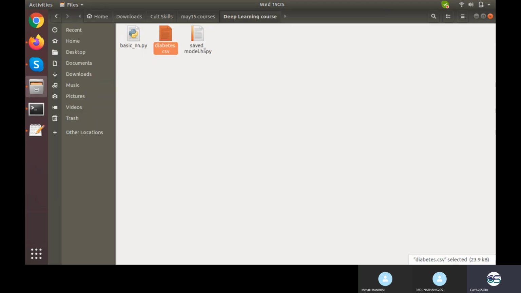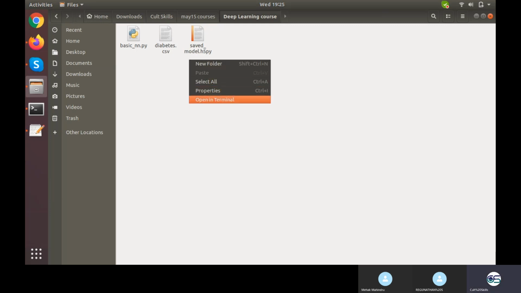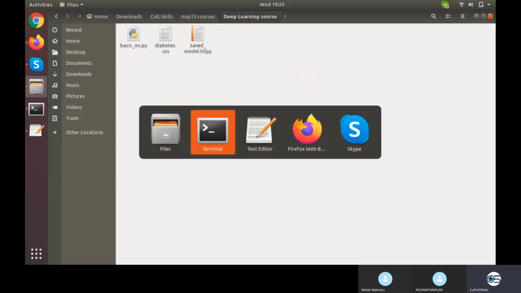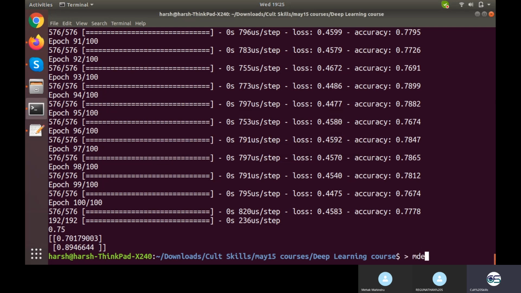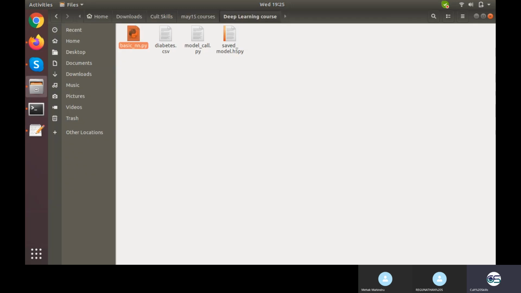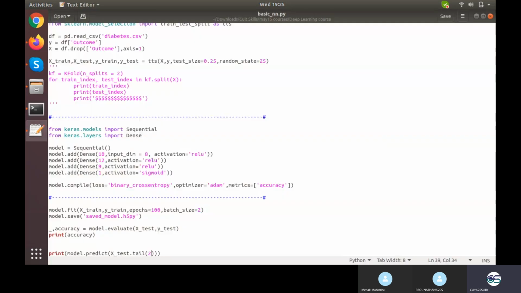Okay, once done, let's see. Right here I have a model with me. I'll be making another file, model call.py, and what I'll be doing is, let's not make another file. That's a bad idea. I have all the test data and train data right here. I'll just comment out the model part right here. Now obviously I will not be having any model.fit, nothing like model.save, and no print accuracy. I can just predict it.